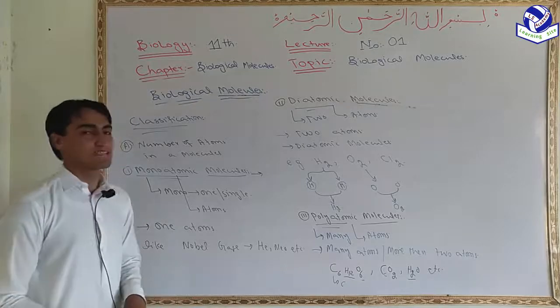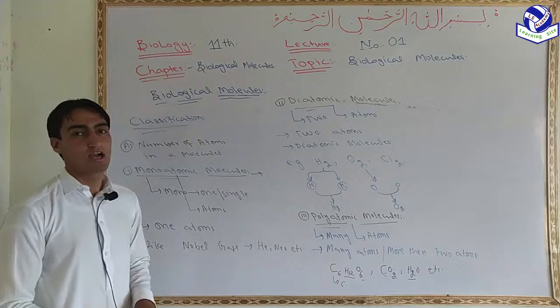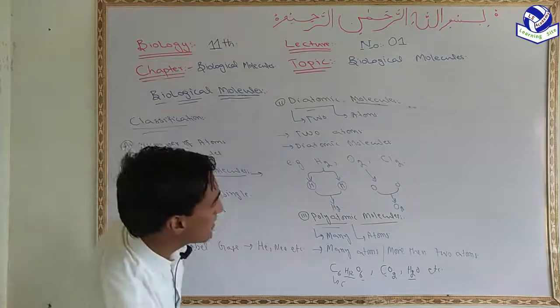Now moving toward the second classification, the classification on the basis of kind or type of atoms present in a molecule.